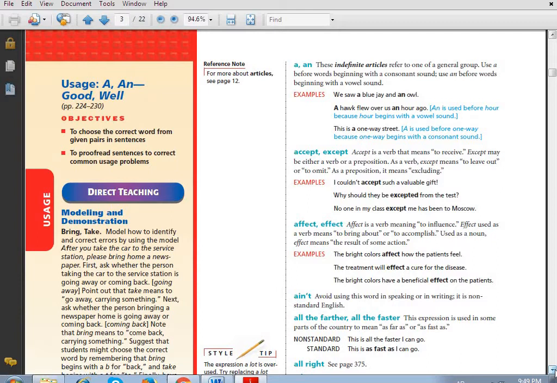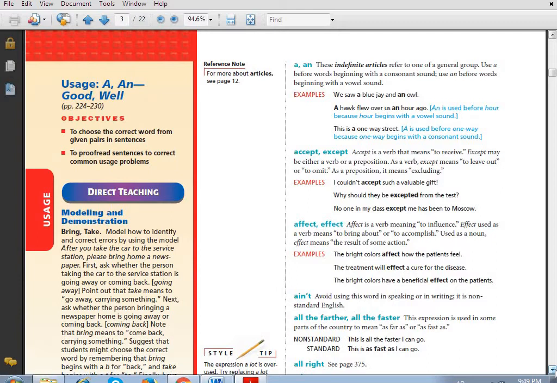Now let's go to the next two words, accept and except. Accept is a verb that means to receive, or to agree about something. When I say that I accept something, it means that I agree about it.